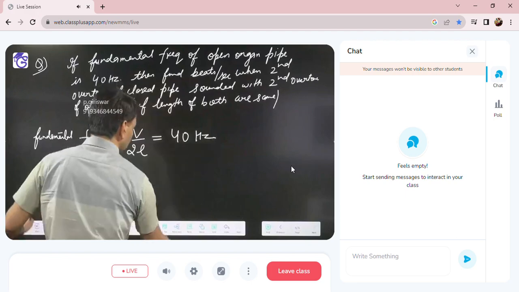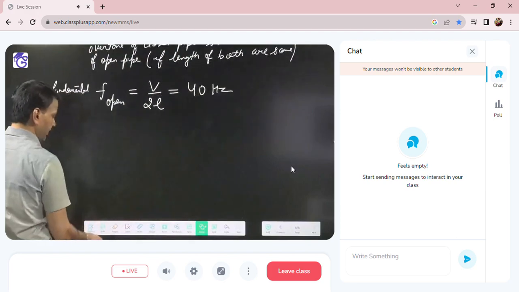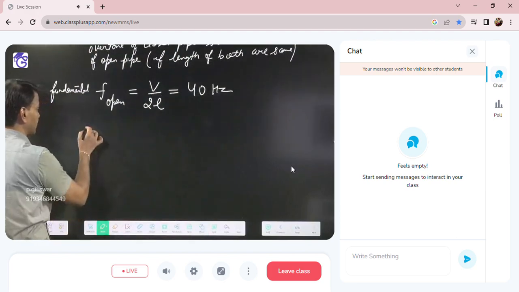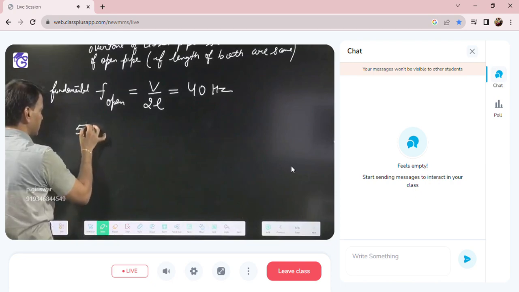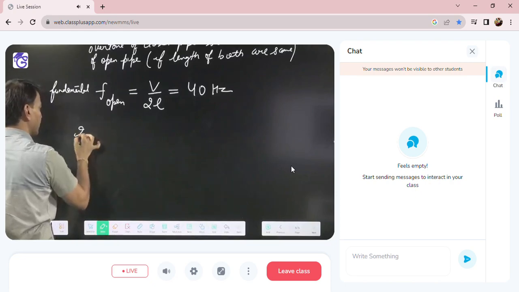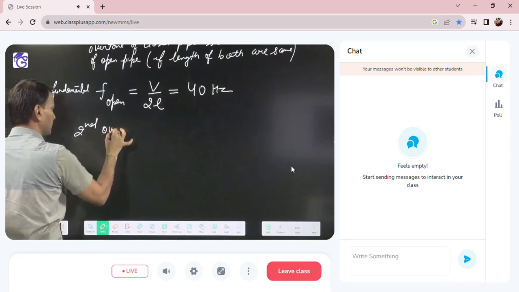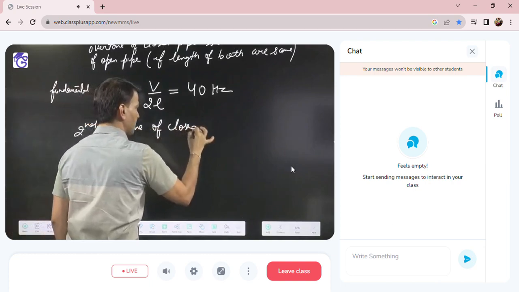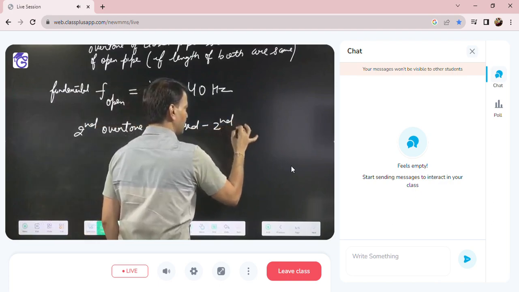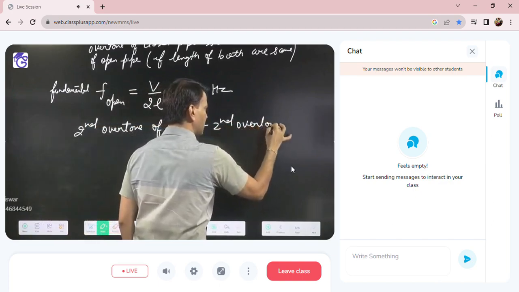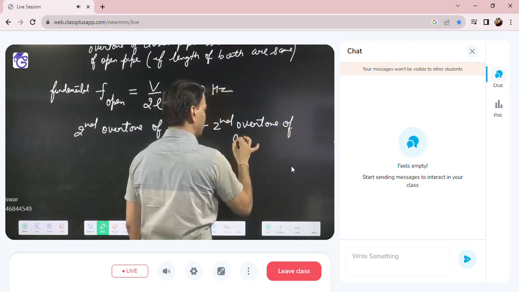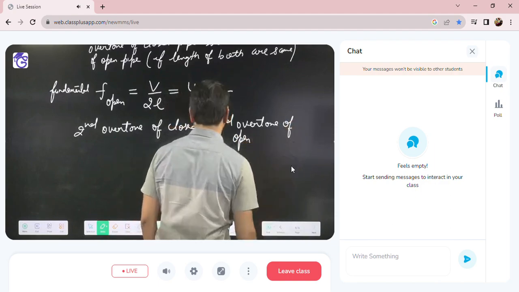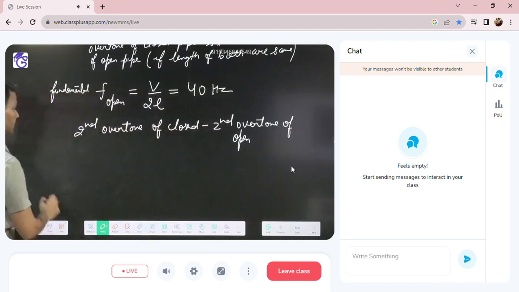So then the beat frequency is what? The difference of the frequencies. So the second overtone of closed minus the second overtone of open, that they are asking as the beat frequency.